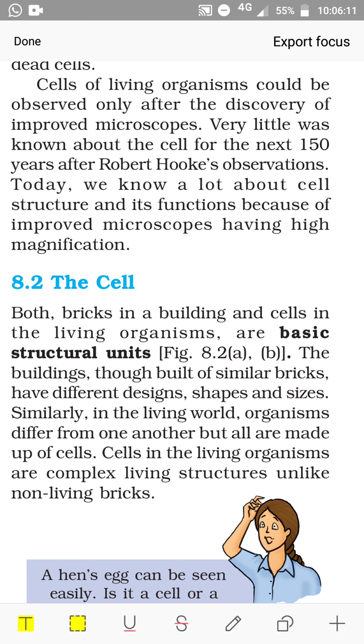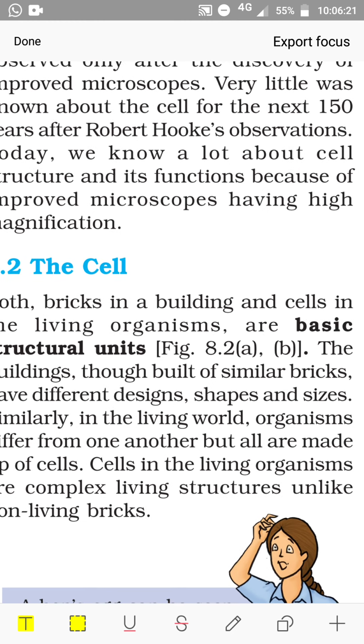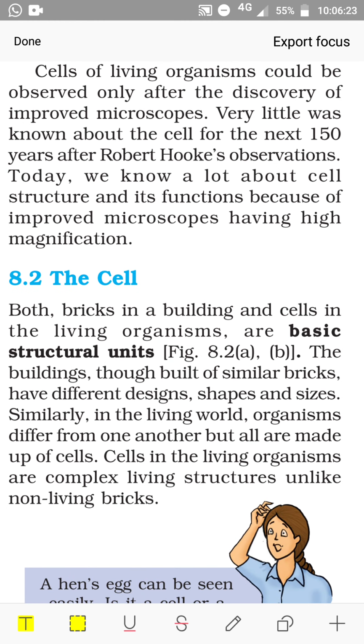Both bricks in a building and cells in living organisms are basic structural units. The buildings, though built of similar bricks, have different designs, shapes and sizes. Similarly, in the living world, organisms differ from one another, but all are made up of cells. Cells in living organisms are complex, living structures unlike non-living bricks.